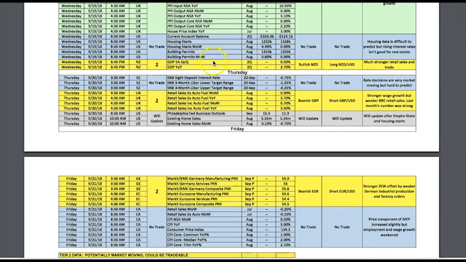The most important fundamental data point on the commodity dollar front is the New Zealand GDP. The market is looking for 0.8 against 0.5. We're actually bullish, so Kathy is bullish on this particular trade with stronger retail sales and trade. If that's the case, then Kiwi could hold bid where it stands.